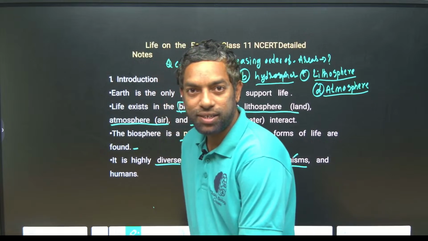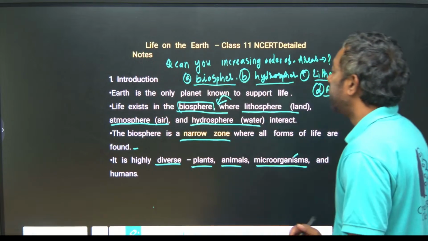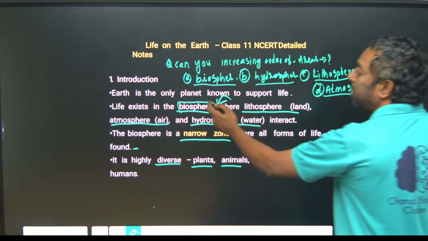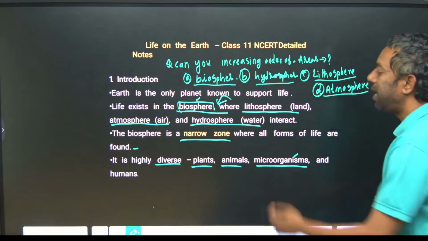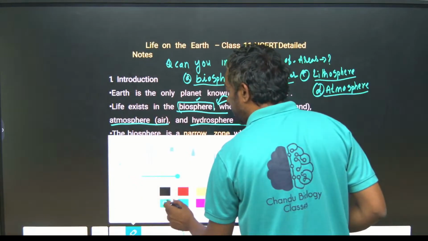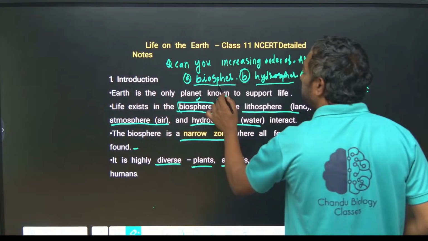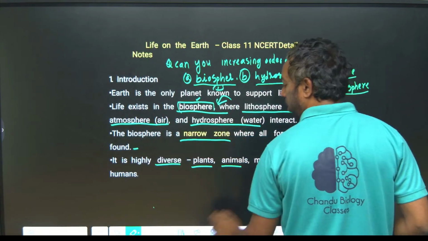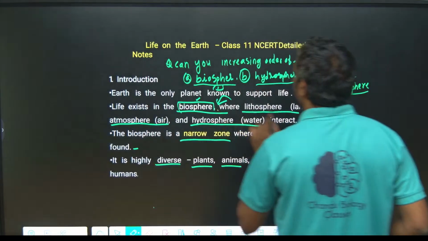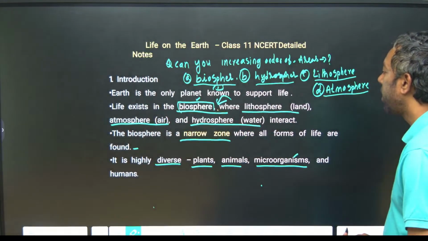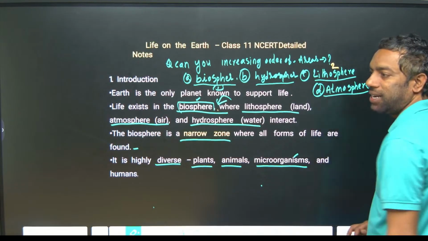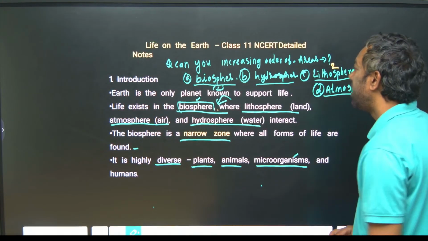Sorry guys. Biosphere is actually a very narrow space compared with the others, so biosphere is number 1 in increasing order. Next is lithosphere, number 2.